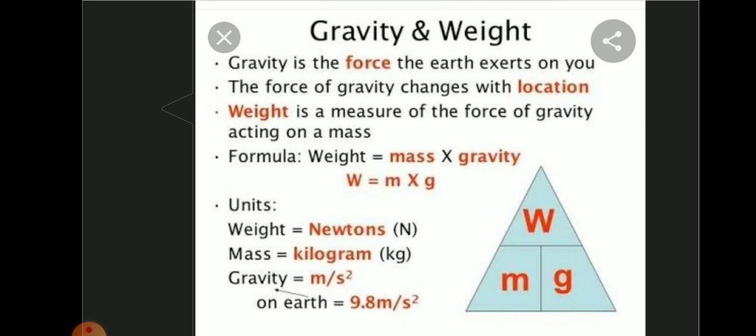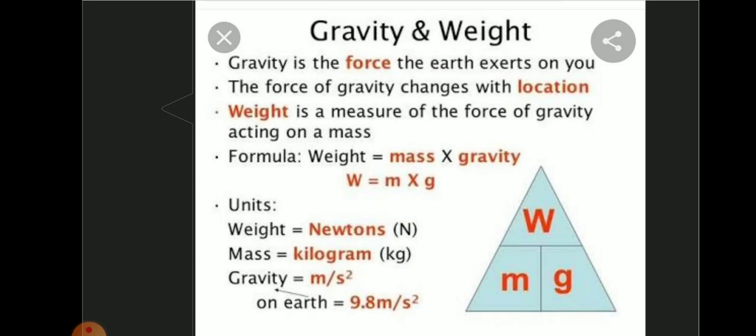The SI unit of weight is Newton, and the SI unit of mass is kilogram. SI unit of acceleration due to gravity is meter per second square. Mass is a scalar quantity, but weight is a vector quantity. Direction of weight is always towards the center of the earth. Mass is constant everywhere. Weight varies from place to place.